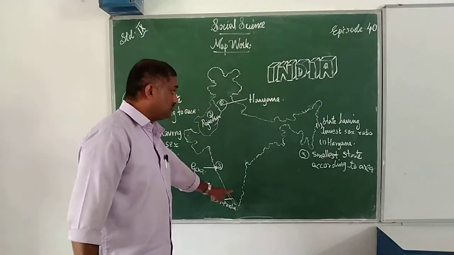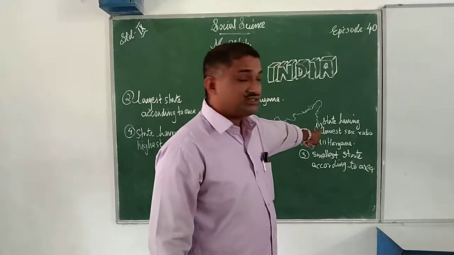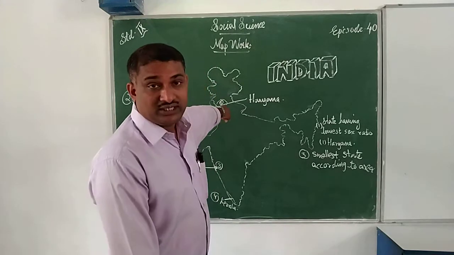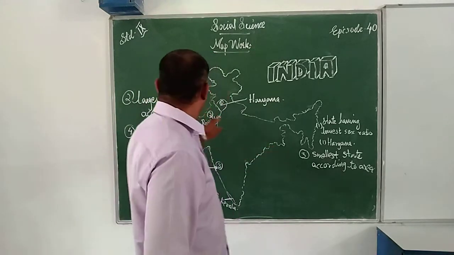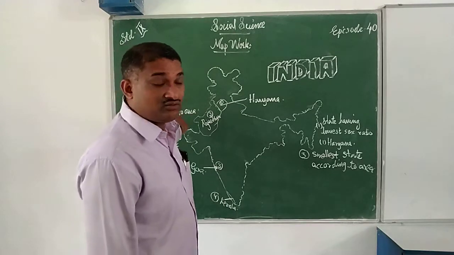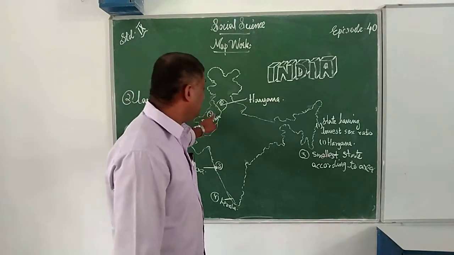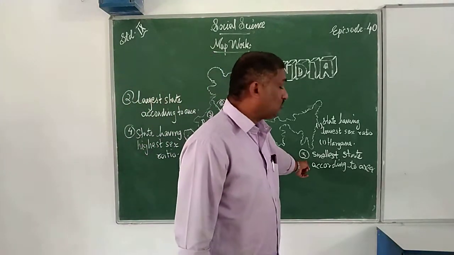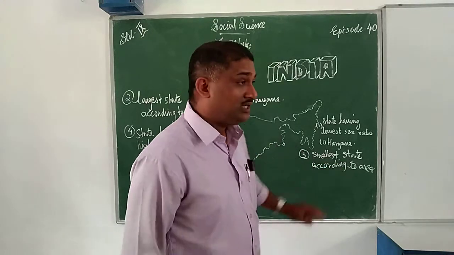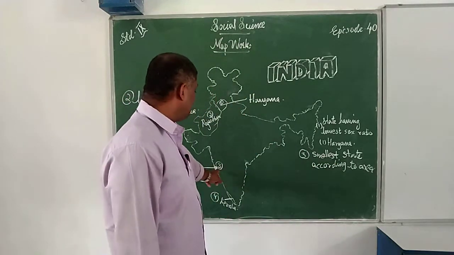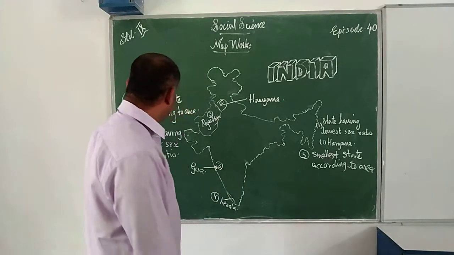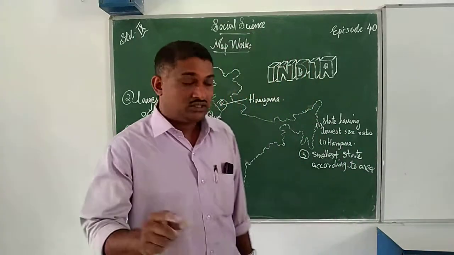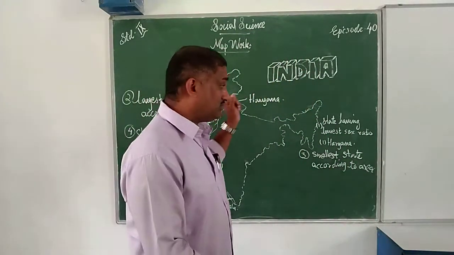It is located here. First one, state having lowest sex ratio. Where is it? That is Haryana. Where is it located? It is located here. Next one, largest state according to area. That is Rajasthan. Where is it located? It is located here. Third one, smallest state according to area, Goa. Where is it located? It is located here. And fourth one, state having highest sex ratio. Where is it? That is Kerala, located here. Never forget about these.